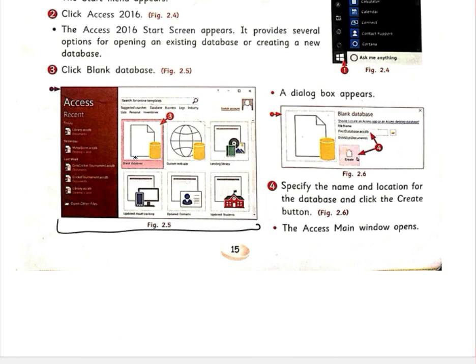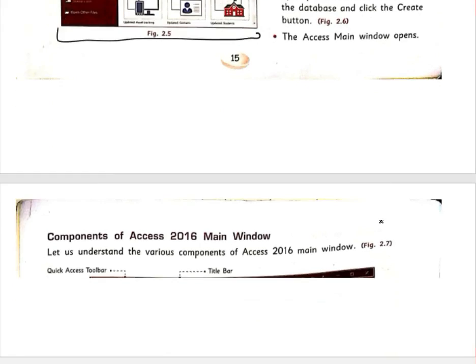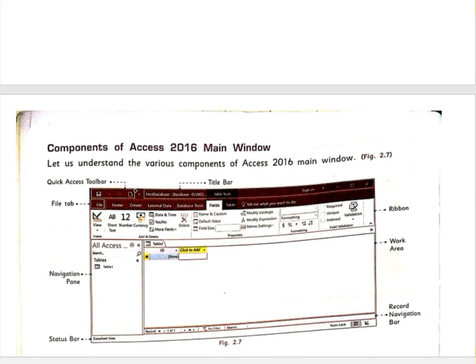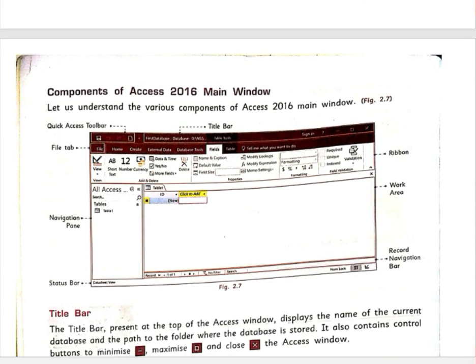What you have to do is click on this blank page. A dialog box will appear, which is to create a file. If you click that, specify the name. You can choose a particular name for the data file, it may be your school records or a list of stationery or anything. You can give any name according to the need. And the Access main window opens. This will be our main window.